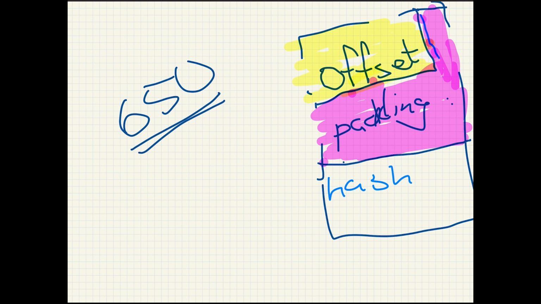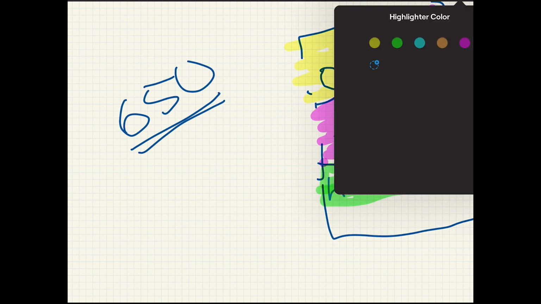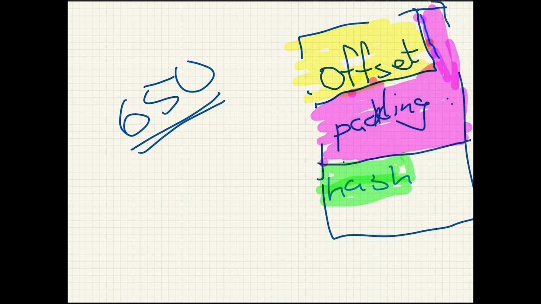And let's color the hash green. This is a little bit smaller. Maybe like so. And the rest, let's make that this color. This will be the actual data.